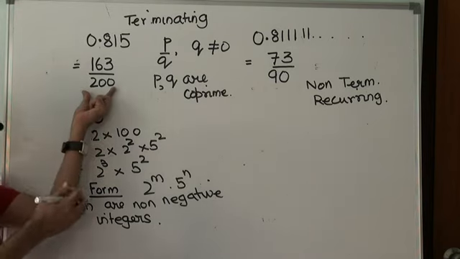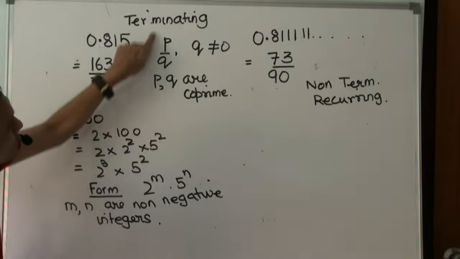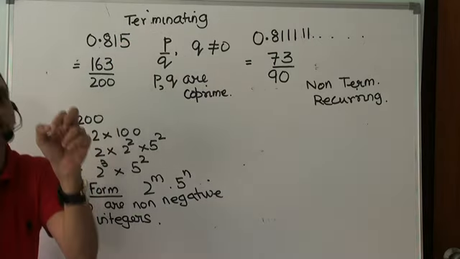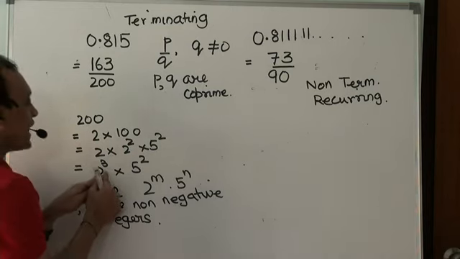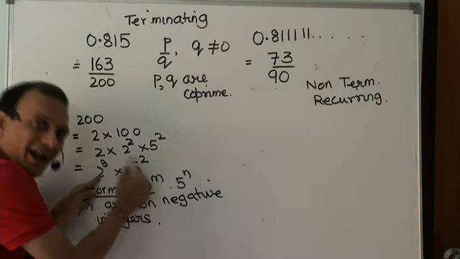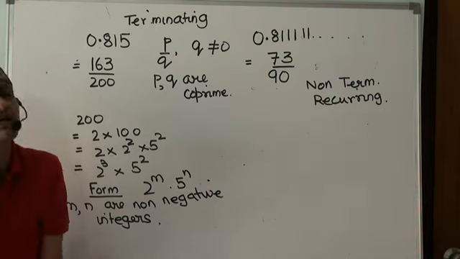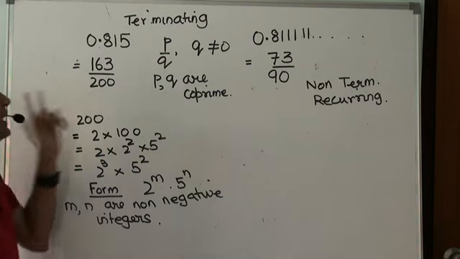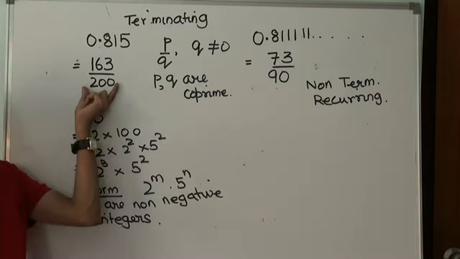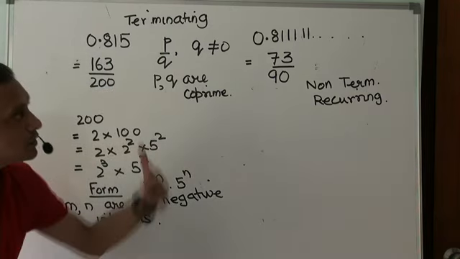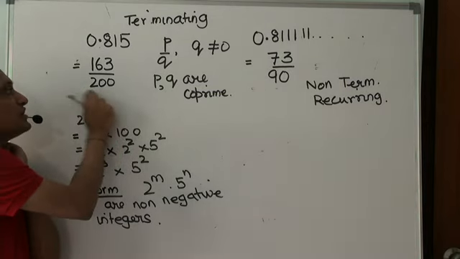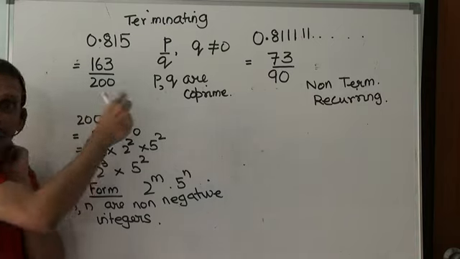That means the denominator of this, after having been reduced to a ratio of co-prime integers, has factors that are only 2 and 5. It has factors that would be either 2 or 5 or both. It has no other factor other than 2 or 5. No other prime factor. What I mean is, the only prime factors of this could be 2 or 5.